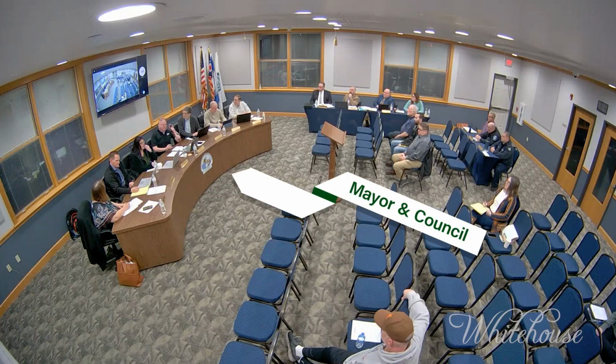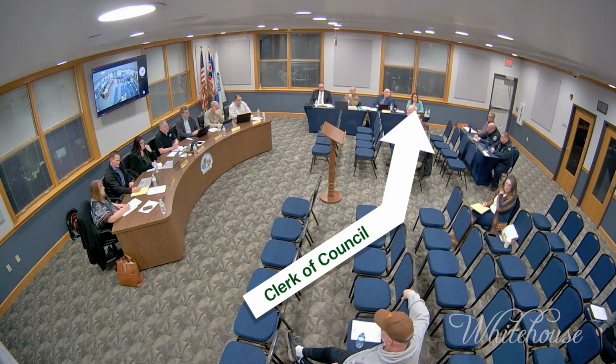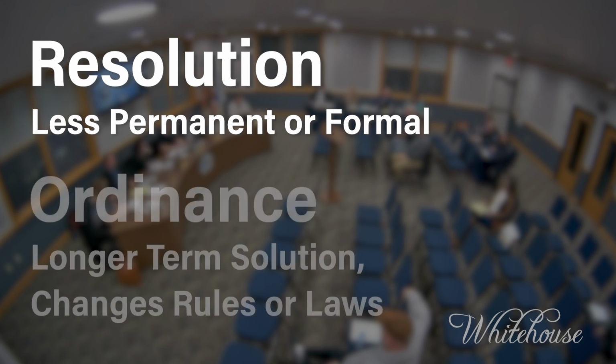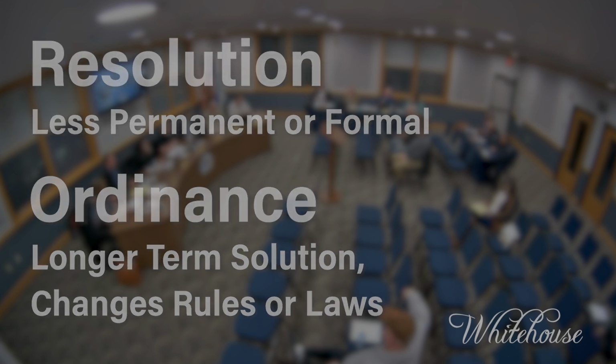Now let's take a quick look at how a legislative vote would happen. Legislative actions are broken down into 2 categories for Whitehouse. A resolution is less permanent or formal and deals with matters of special character or circumstance. An ordinance is a longer-term solution and usually changes rules or laws. A recommendation for change can be made and voted on, changing our municipal code.